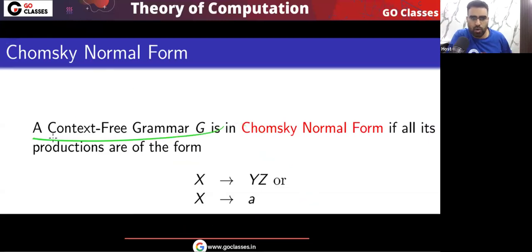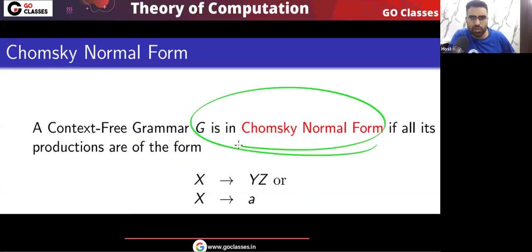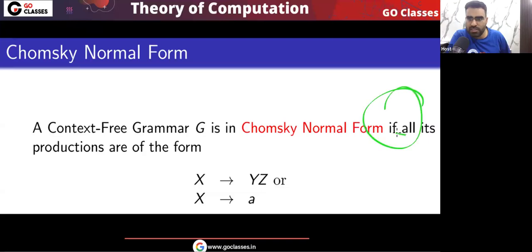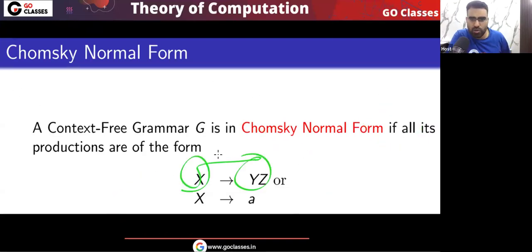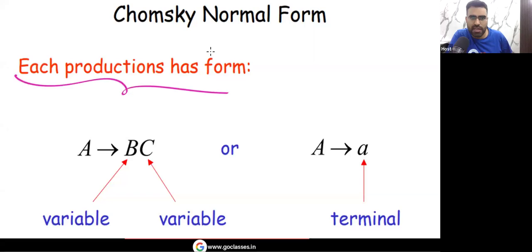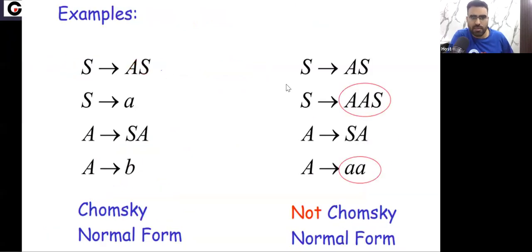Remember, a context-free grammar is in Chomsky normal form if every production has this format: a single variable going to two variables, or a variable going to a single terminal. So only this is what we allow. You can see that every production must have this form, variable going to two variables or variable going to a single terminal. Okay, consider this example.